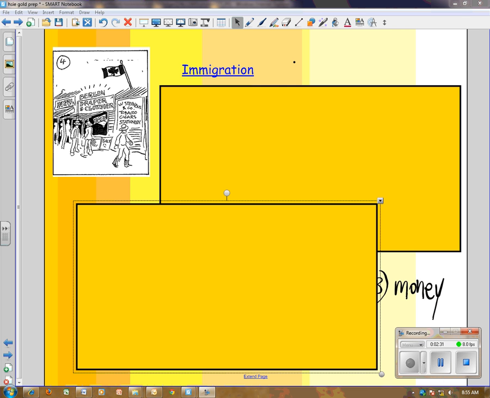Now, another aspect we're looking at with the goldfields is immigration, and of course we had increased immigration. The question is, and I hope you know why, because of the goldfields lots of people came over from other countries. What good things occurred as a result of this immigration? Have a bit of a think about it. I'm about to remind you.